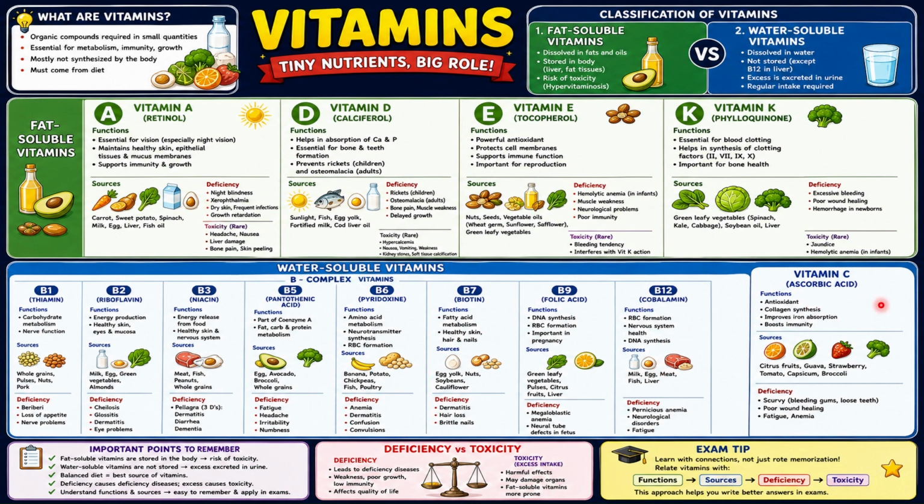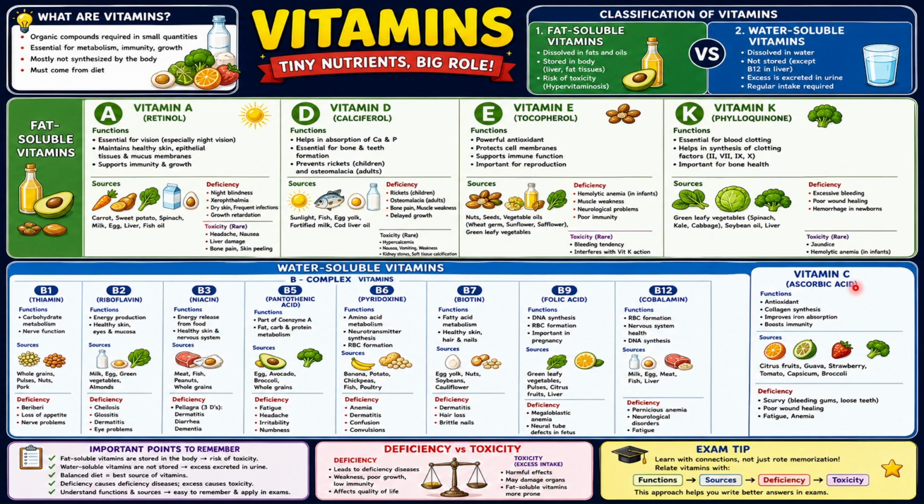Now, vitamin C, ascorbic acid. Which dairy product uses vitamin C or anything related to vitamin C to convert it to another form? Comment your answer in the comment section. Let me tell you the answer. That is curd. When we put vitamin C or any citrus fruit in milk, it will turn into curd. It will accumulate the protein in that milk, and there will be coagulation, and curd will be formed.